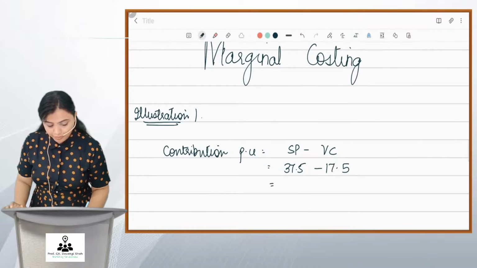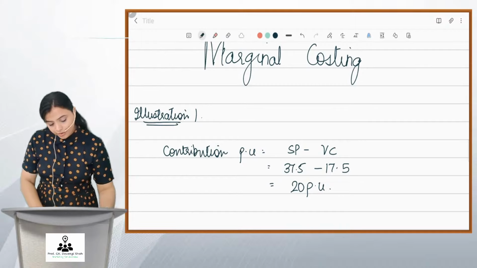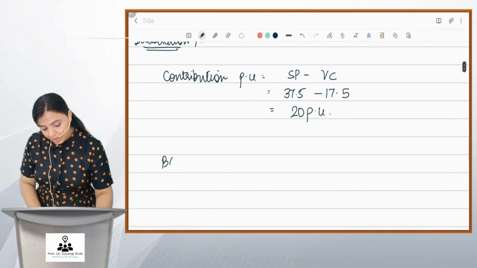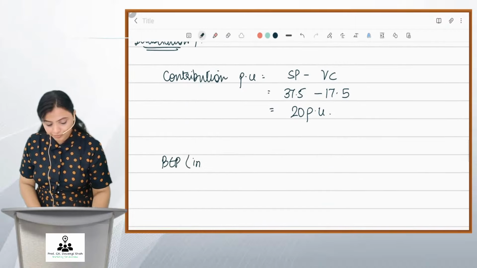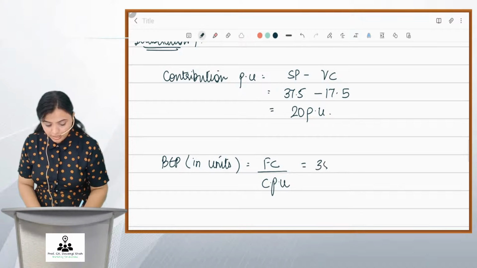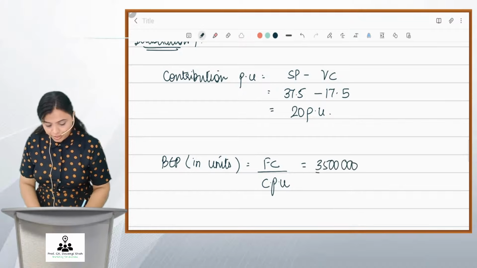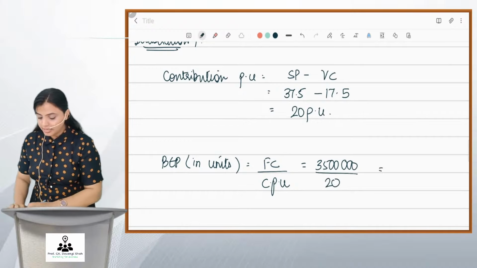So I get a contribution of 20 per unit. So now easily I can apply BEP in quantity. That is fixed cost upon contribution per unit. Fixed cost is 35 lakhs, and contribution per unit is 20. What is the answer?